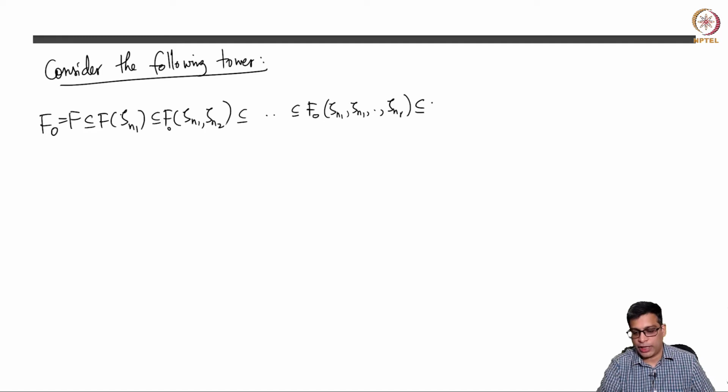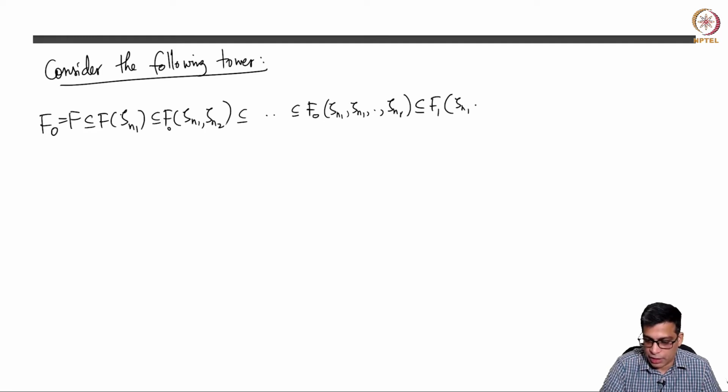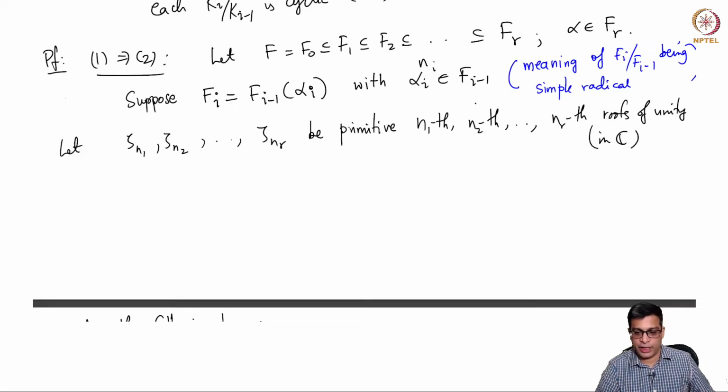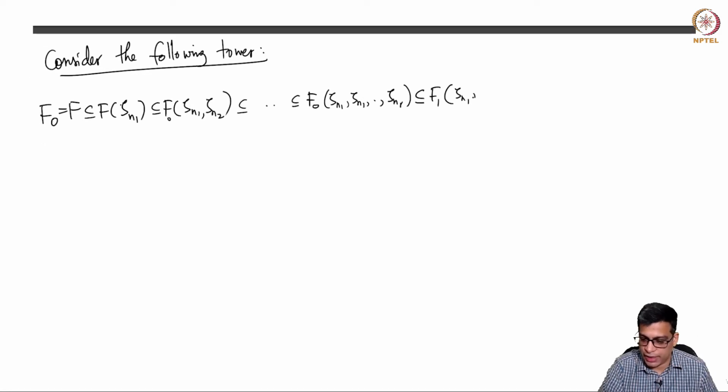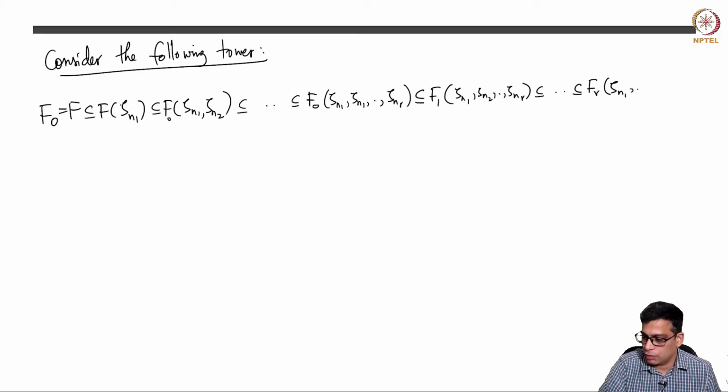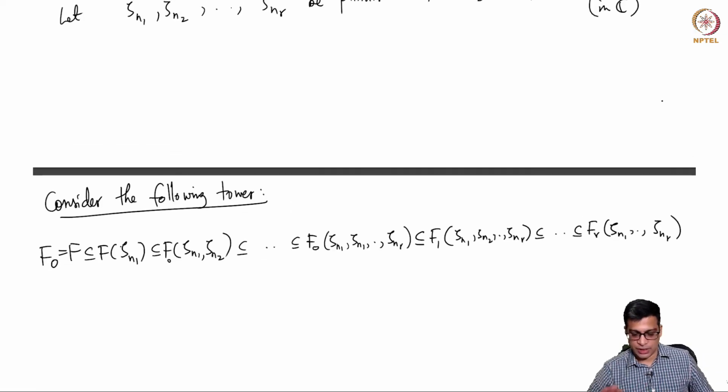f0, and I'll one by one attach all of them, and finally attach zeta nr. And now I'll do the same for f1. Remember f0 is contained in f1, so I'll just add all of them to f1 also. And keep doing this, and finally I'll do fr(zeta n1, ..., zeta nr). So I've changed the original fields completely.